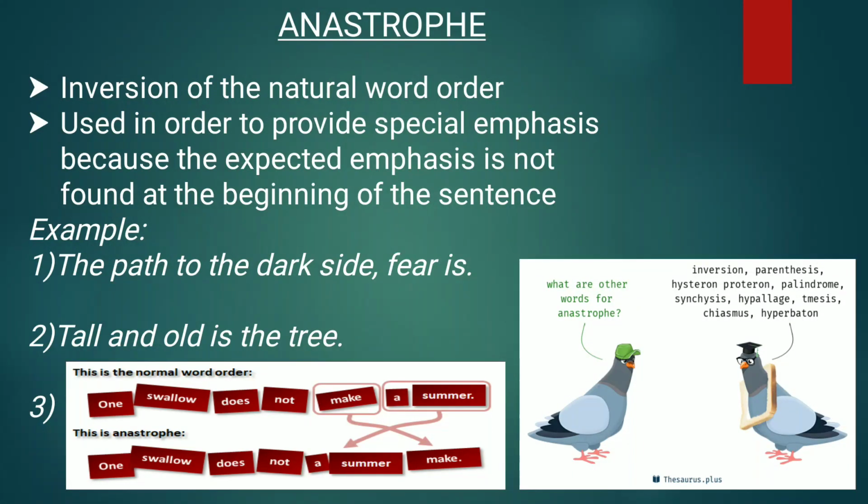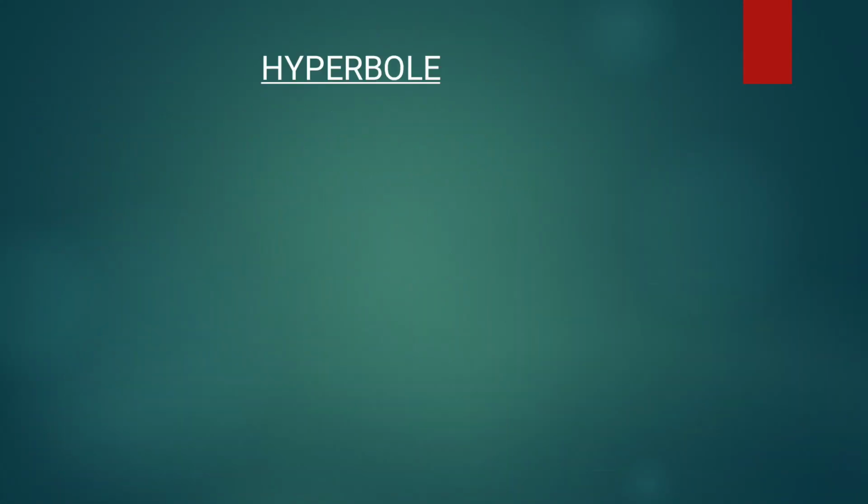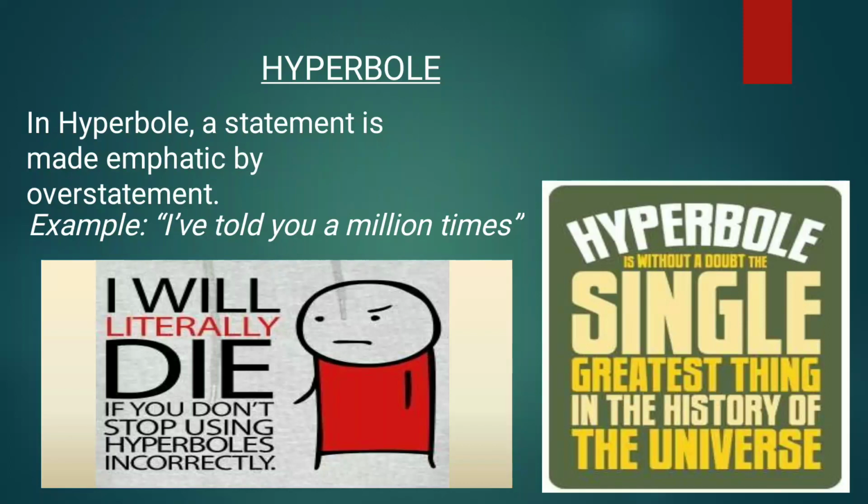The next figure of speech is hyperbole. Hyperbole means an exaggerated statement. In hyperbole, the normal way of a statement is not given; it will be a little exaggerated. We can say it is an overstatement. Instead of saying that I have told you many times, sometimes people will say that I have told you a million times. Nobody will say a million times.